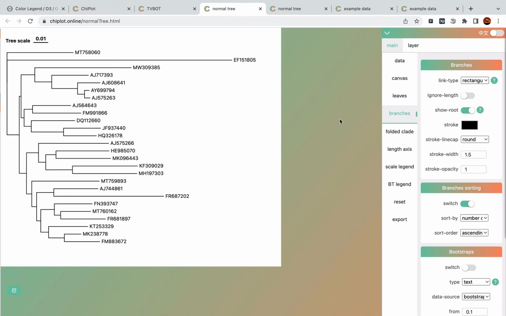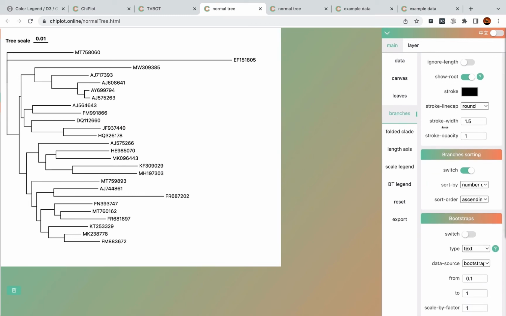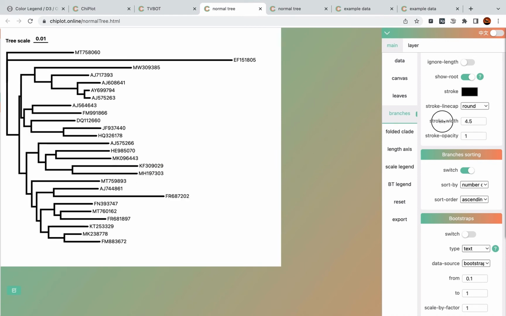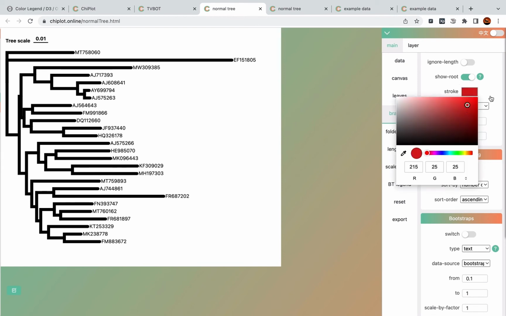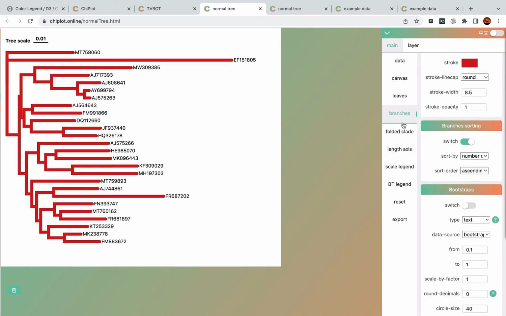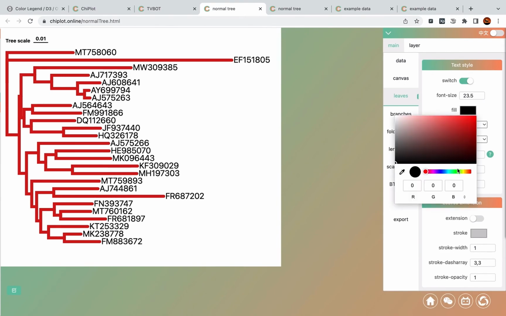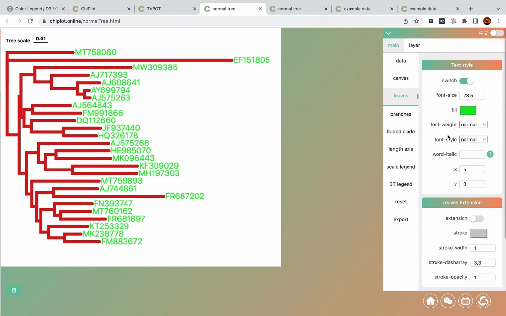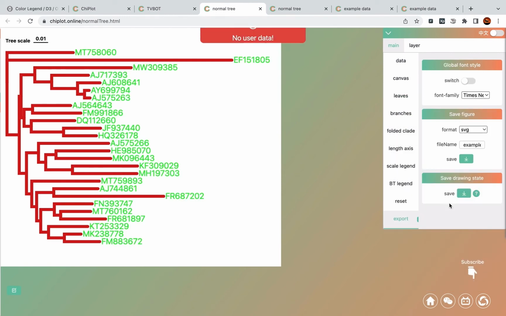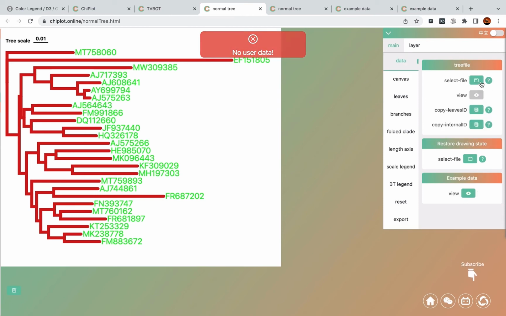Furthermore, you can use the style data saved in this JSON file for a new tree file. Like we can just adjust some basic tree style, like, we change its color to red, and leaf font size, color to green, and we save it to a JSON file.